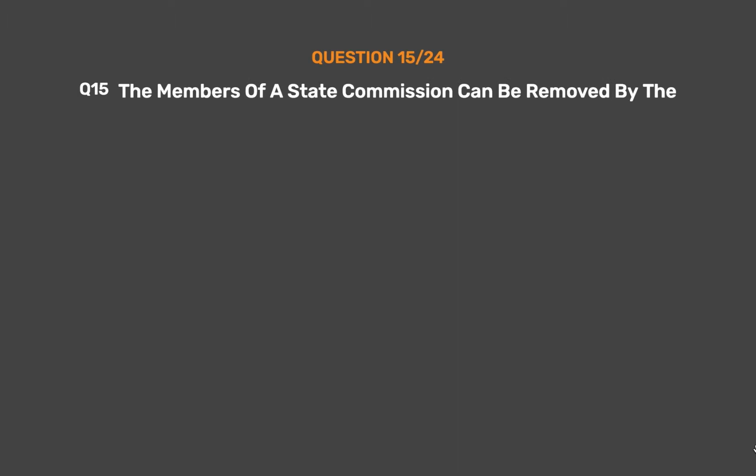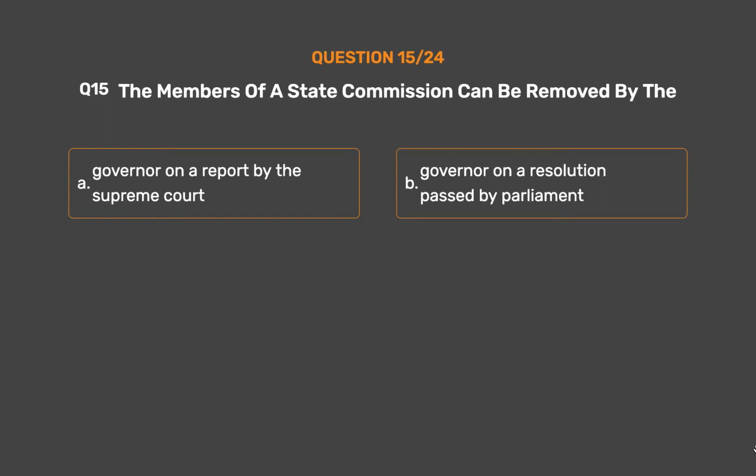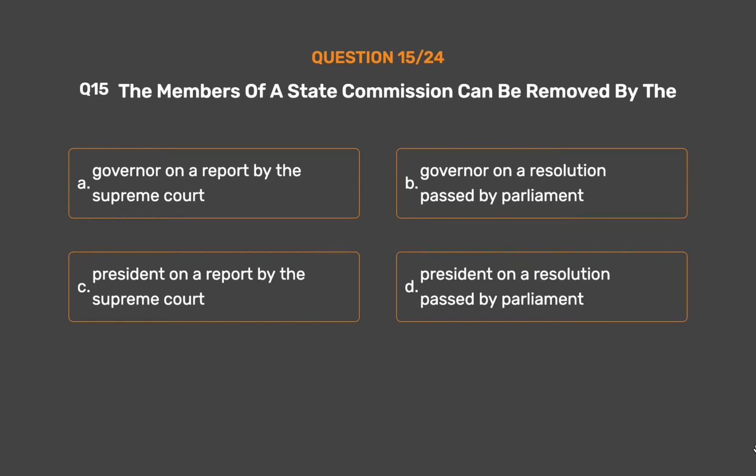Question number 15. The members of a state commission can be removed by: Option A, Governor on a report by the Supreme Court. Option B, Governor on a resolution passed by Parliament. Option C, President on a report by the Supreme Court. Option D, President on a resolution passed by Parliament.